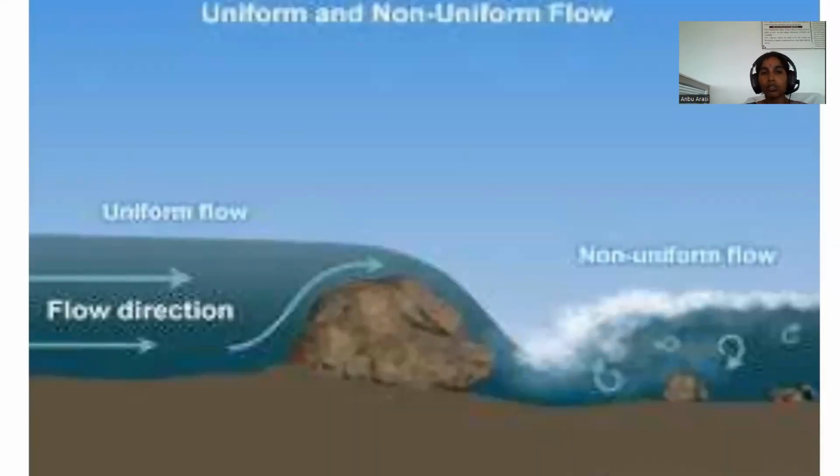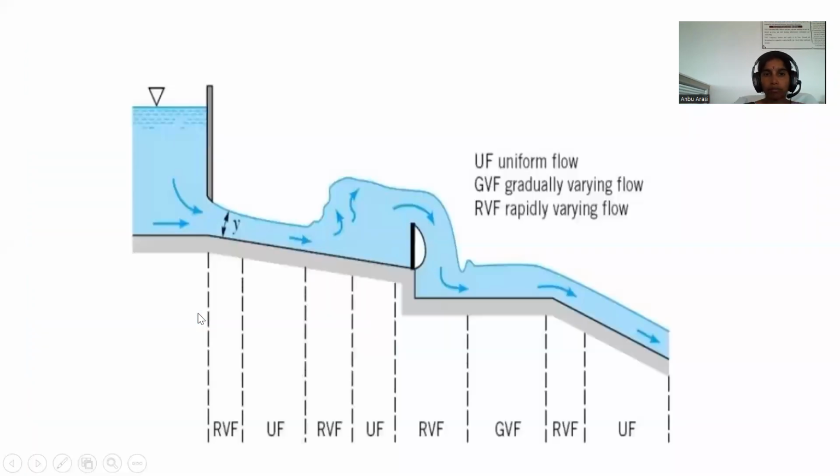This is the uniform flow. Uniform flow is flowing here and there is an obstruction. Then the uniform flow changes into non-uniform flow. This is the flow direction. This is another example. UF, uniform flow. GVF, gradually varied flow.